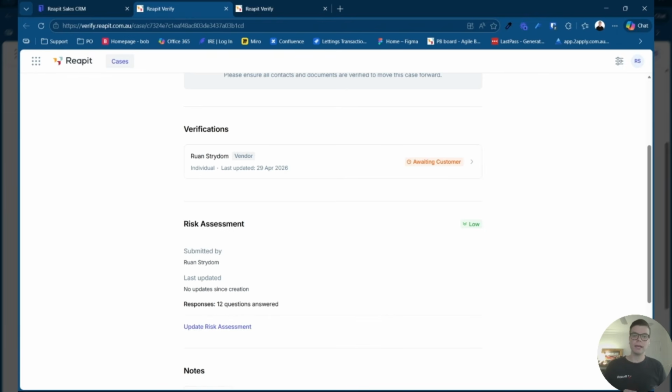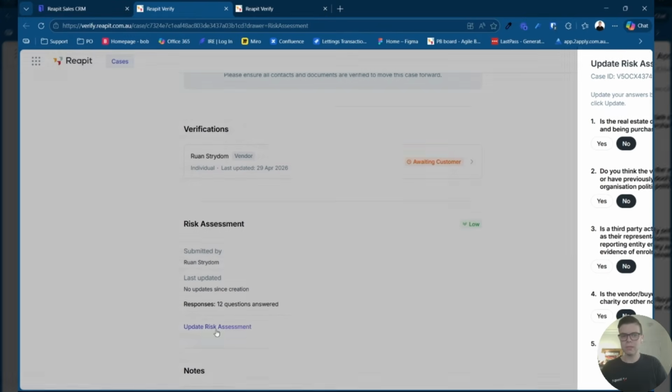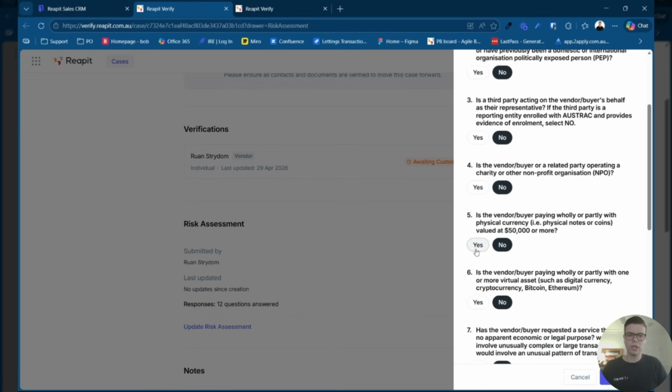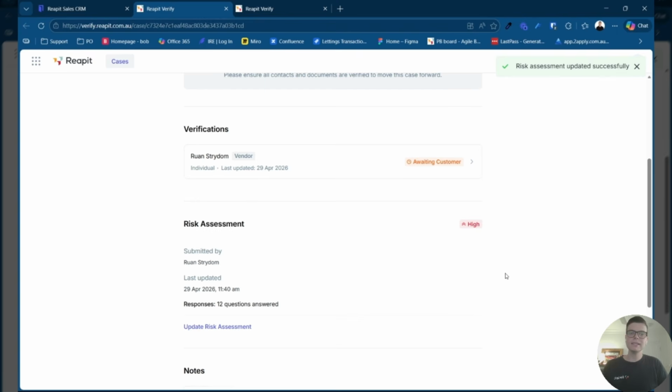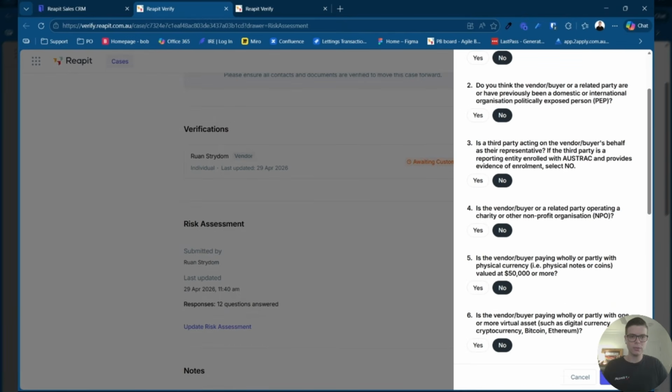If you ever need to go in and update your risk assessment, so let's say you've now added a buyer to this case as well, you can just go ahead and click on Update Risk Assessment, and change the relevant question. In this case, you can see that the change we made changed the risk level for this question to high. As soon as your risk level is set to high, that will automatically flag this case with your compliance officer for them to go and review the case and make sure that there's nothing that they need to look at and report to AUSTRAC. So we'll just quickly go back and change this back to a low risk level.